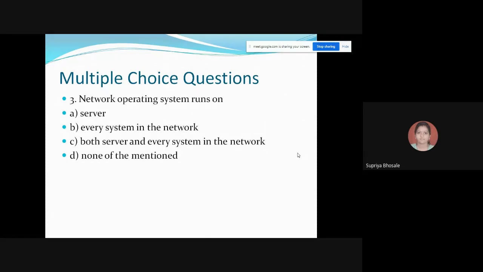Next one. Network operating system runs on server, every system in the network, both server and every system, and none of the mentioned.